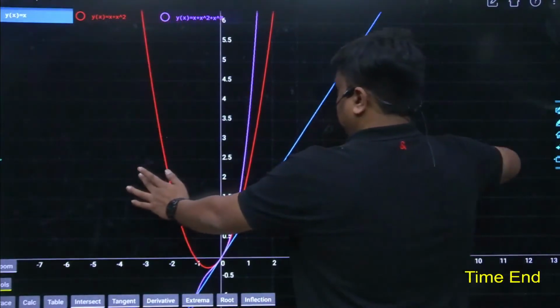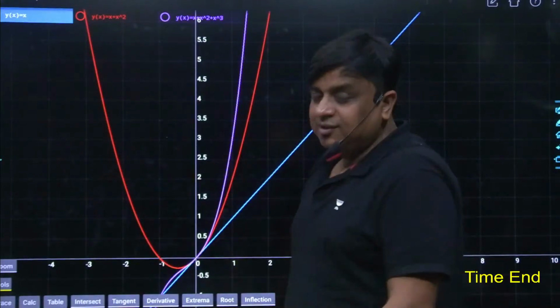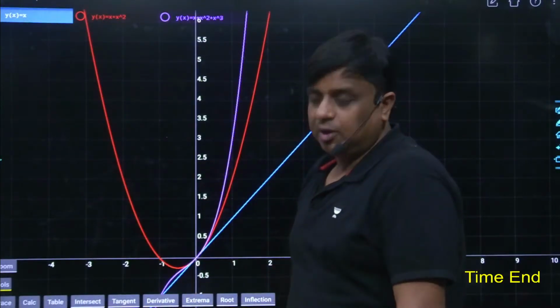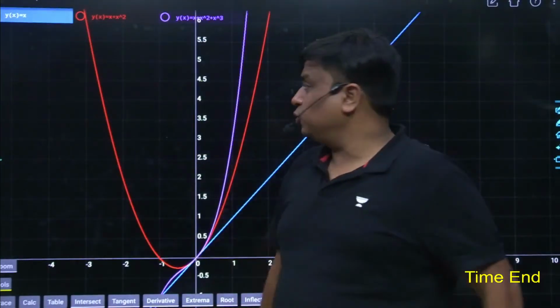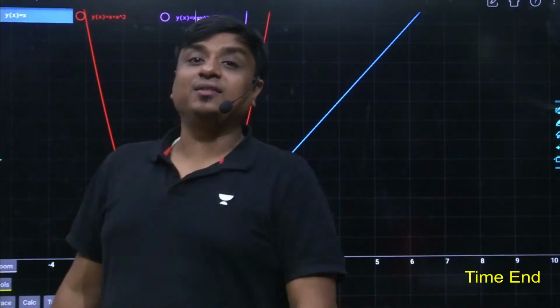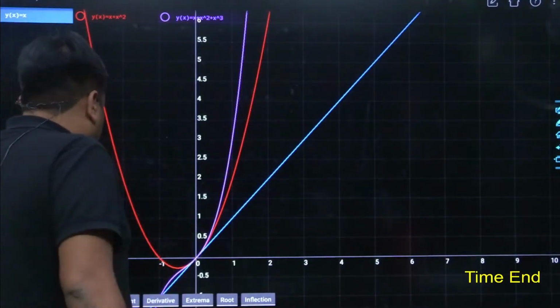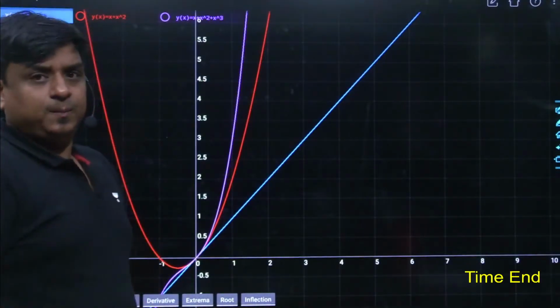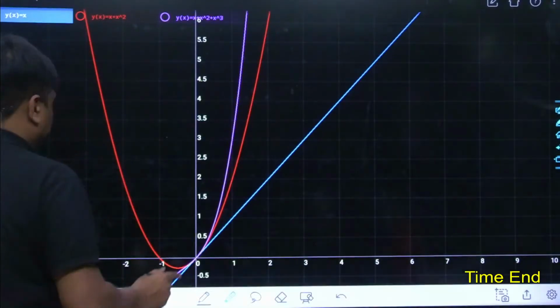The red one. Even here there must have been a point where the differentiability test might have failed, but it did not happen. You yourself would be able to understand. Here the slope is smooth, and here the slope is smooth. You can draw a tangent. Aman, tangent in Hindi is called sparsh rekha. The line which just kisses the given function, it does not cross it. So how would it be? Let me draw this down, and here it comes like this.